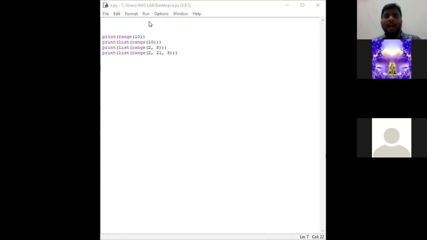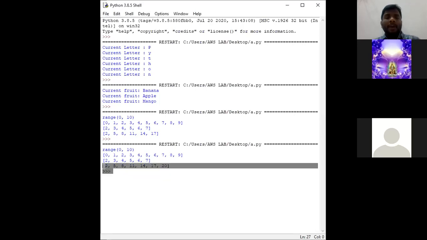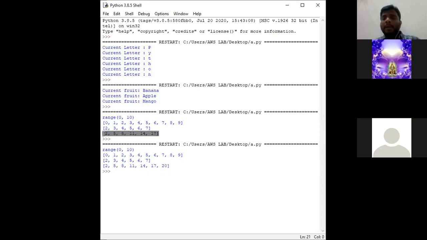Now you can find out in the last print statement that the value 20 has also been included. See here, 2, 5, 8, 11, 14, 17, 20. In the previous program, 20 was not included. Why? Because in the previous program the step size is 3, where it starts from 2 and ends with 20. In this program, the step size is 3, where it starts from 2 and ends with 21. That is the reason why the value 20 is available in the sequence. This is the use of range function in Python programming language.